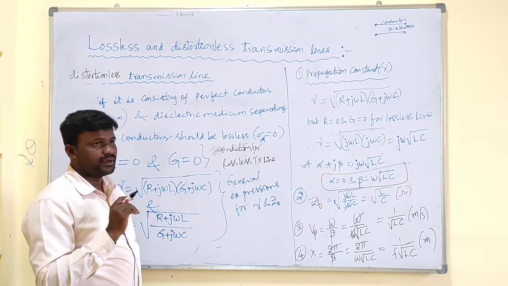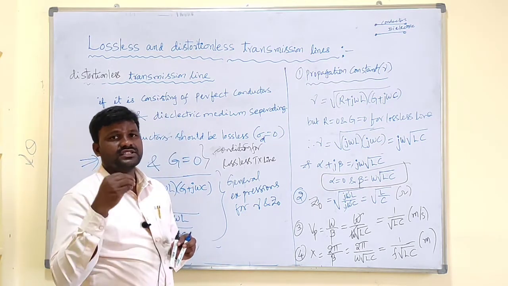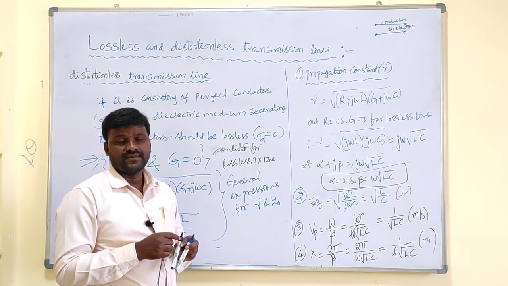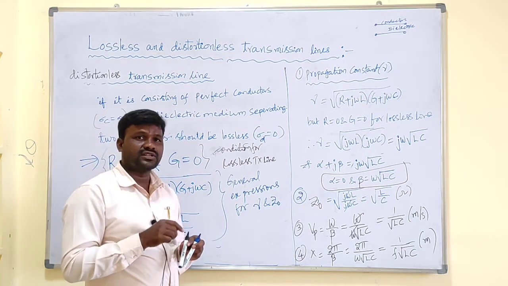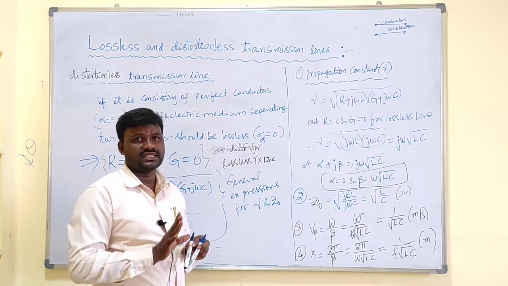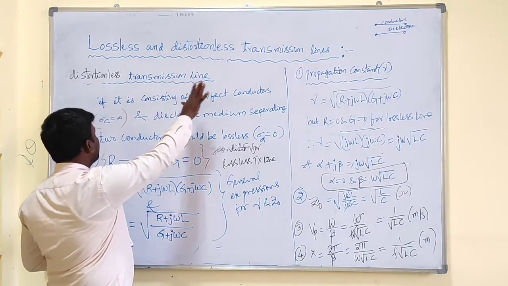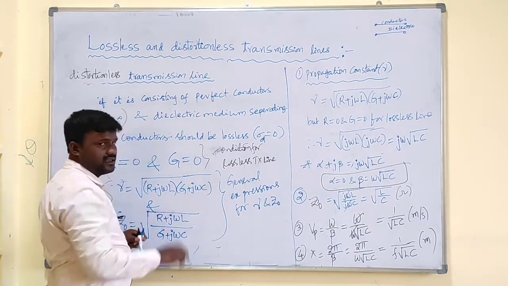Once again, I am repeating the definition of distortionless transmission line. A transmission line is said to be distortionless if its attenuation constant is independent of frequency, whereas the phase shift constant varies linearly with respect to frequency. I will write the definition here.